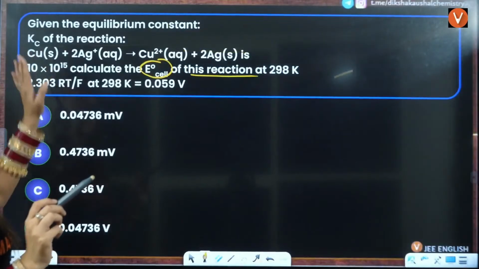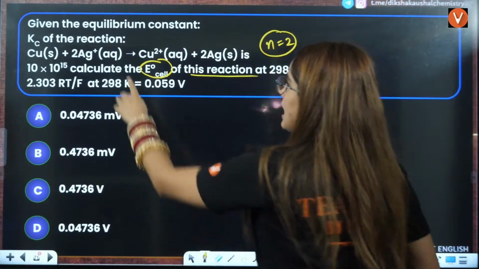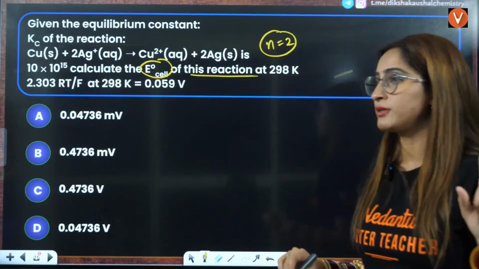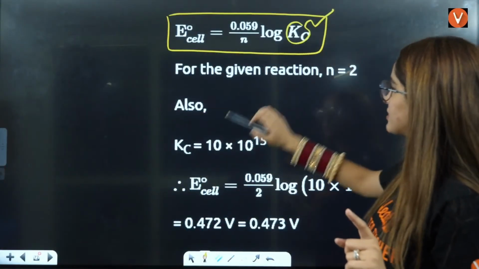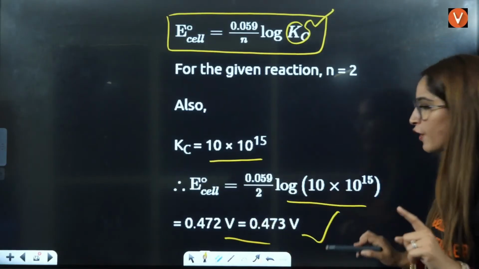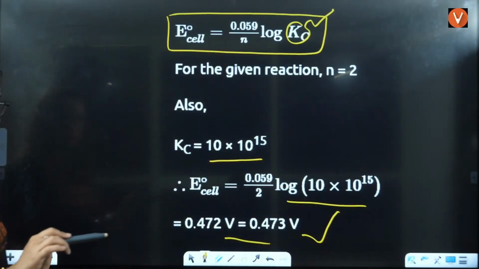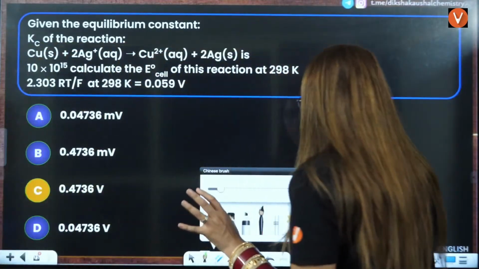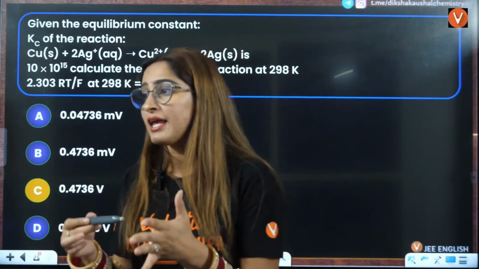Right? If you see this equation, we know that 2 electrons are getting exchanged. 2 Ag, 2 electrons. Cu2 positive, 2 electrons. That means n factor is going to be 2 here. Kc is given to us, right? So you will put the value of Kc here, right? And directly you will solve your answer from this equation, right? Regarding Nernst equation, other formulas are also very important, which are delta G, E naught. All those formulas are also very, very, very important.